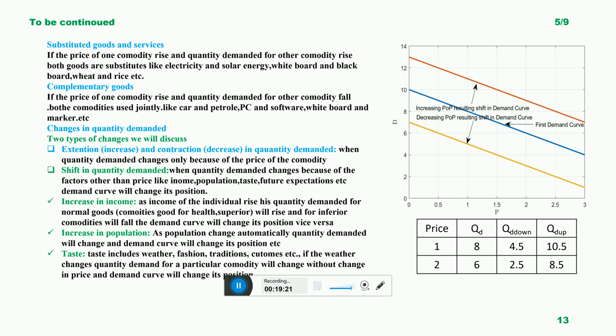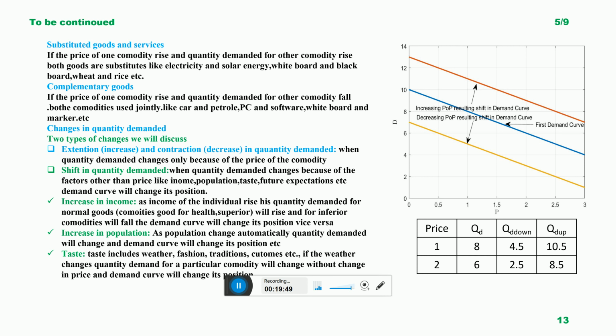For example, personal computer and Windows software: if the price of PC increases, it gets expensive. The people cannot purchase. When the PC gets expensive, automatically the demand of the people to purchase personal computers will reduce. So when people cannot purchase computers, why would they purchase software?